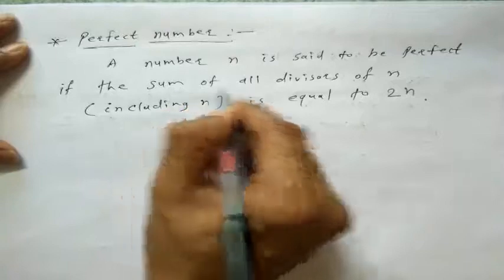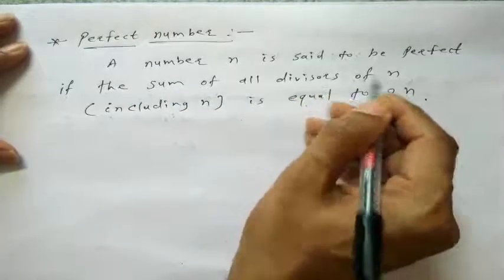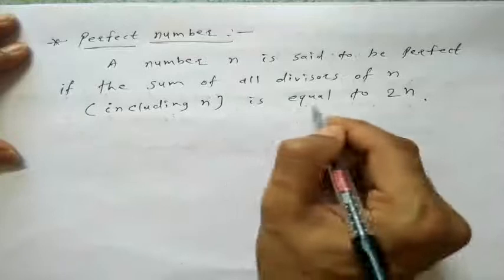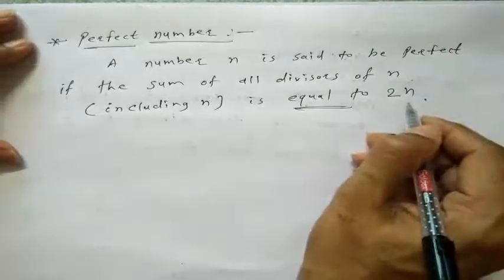The sum of all divisors of n including n is equal to 2n.